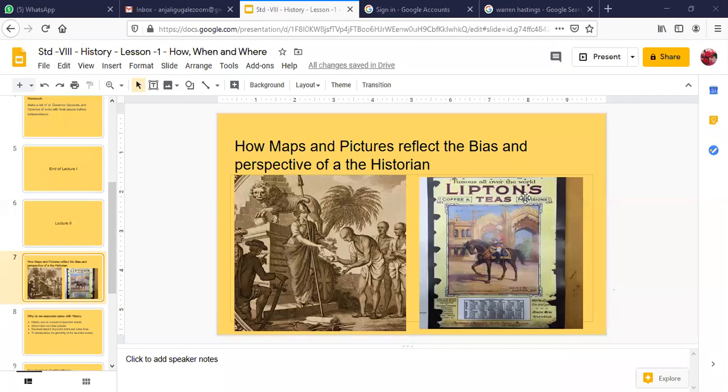I hope this is clear to everyone about the advertisement, how maps and pictures reflect the bias and perspective of the historian. Is this clear to everyone?